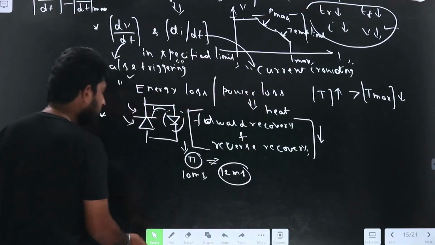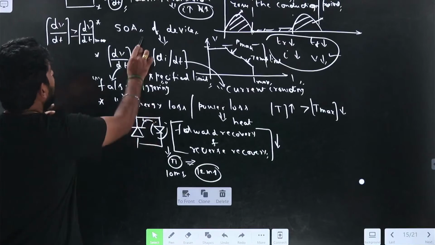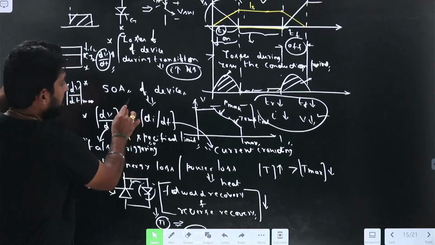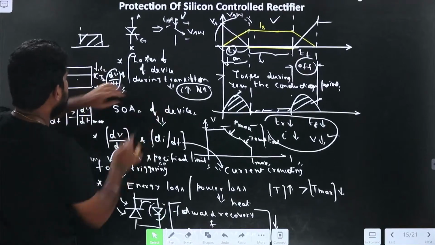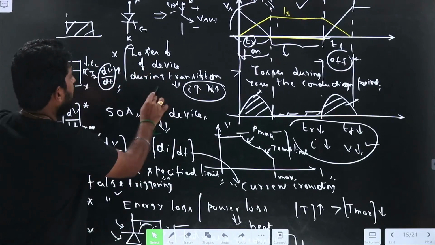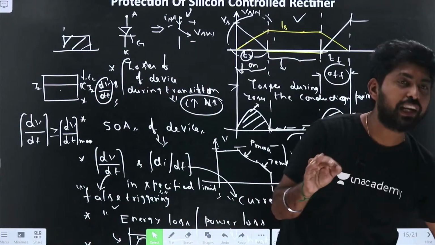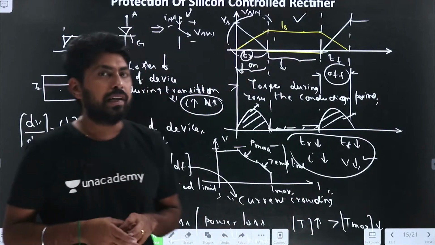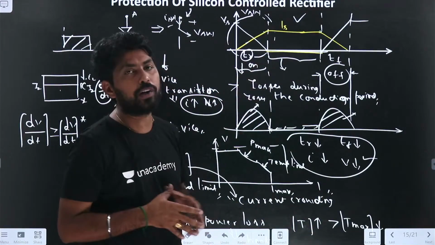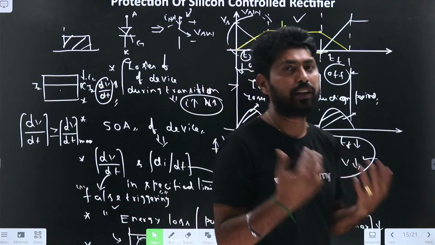Now let us understand. Let me summarize all this. From the starting point onwards, why do we require protection here? If the protection circuit is not there, the circuit is unprotected.